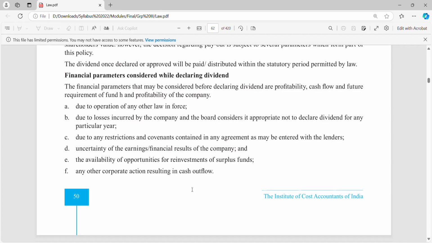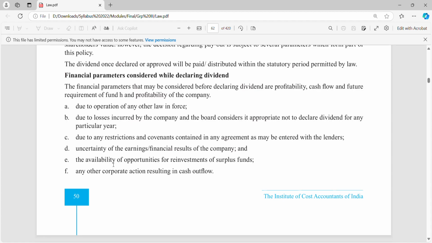Due to operations of any other law in force, due to losses incurred by the company, and the board considers it appropriate. So I want to declare a dividend, and before declaring it, what all financial parameters can I consider for checking my profitability, my cash flow, my future requirements. Those points are given here.